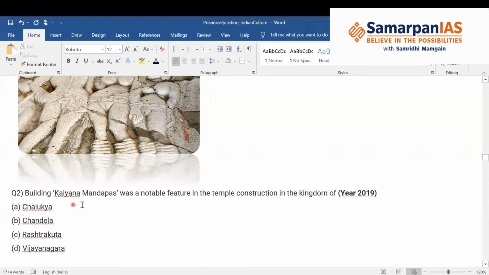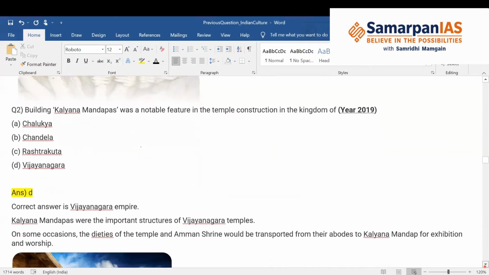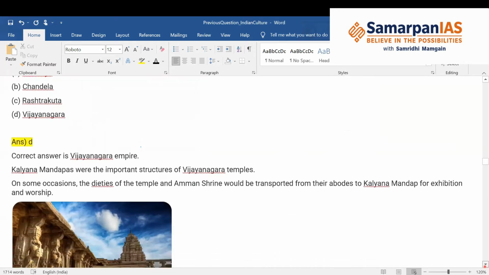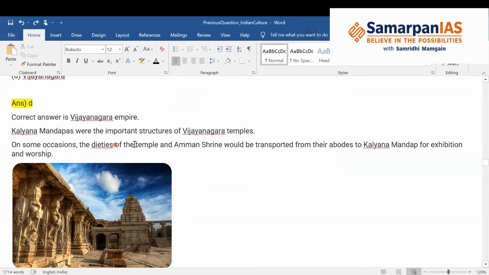The correct answer to this question is that the Kalyan Mandap was a feature of the temples of the Vijayanagar Empire. So the correct answer is Vijayanagar Empire. And Kalyan Mandaps were an important structure of Vijayanagar temples. On some occasions, the deities of the temple, that means the main deity and the deity of the Amma Shrine, would be taken out.